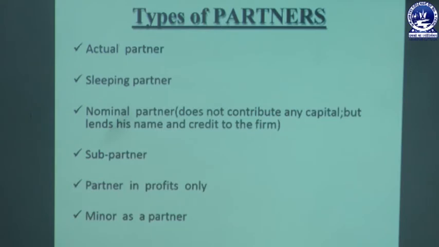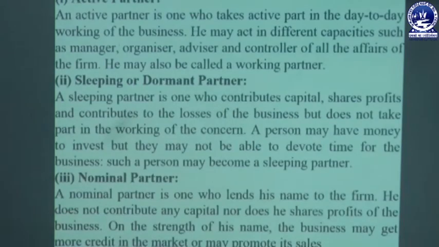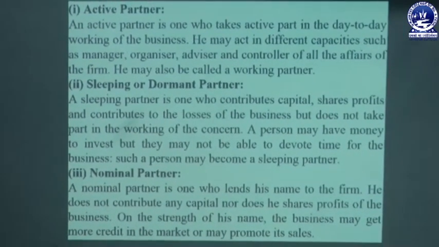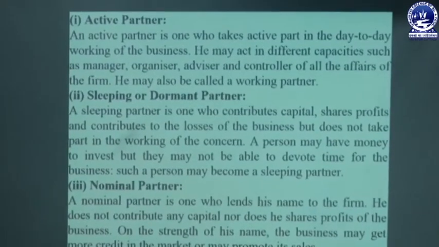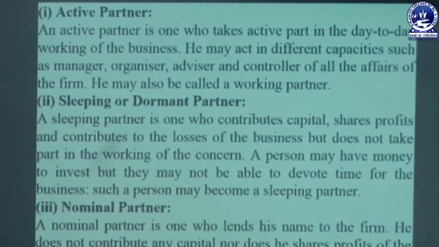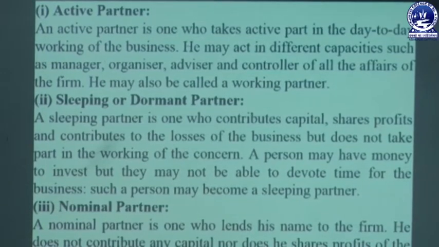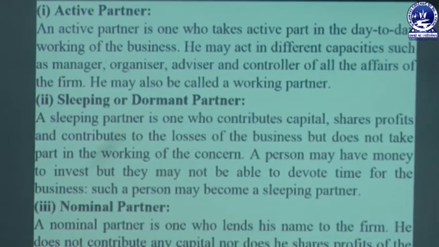So we will discuss one by one. What is an active partner or actual partner? An active partner is one who takes an active part in the day-to-day working of the business. So he has the active role. He takes all active roles for the day-to-day performance of the business.